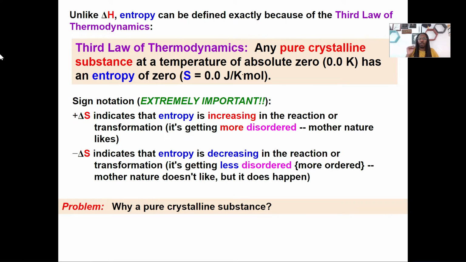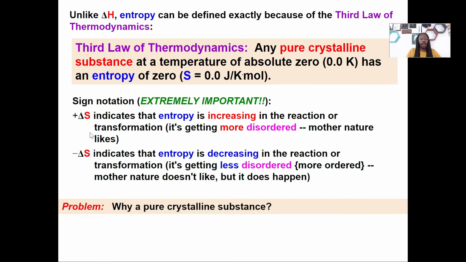Now we got to define set limit. If you got a pure crystal and it's at this temperature of absolute 0, then your entropy level will be 0, period. We got a definition now for this. And because we have a definition, that's going to impact a lot of different things, because now we have a defined exact moment for entropy.